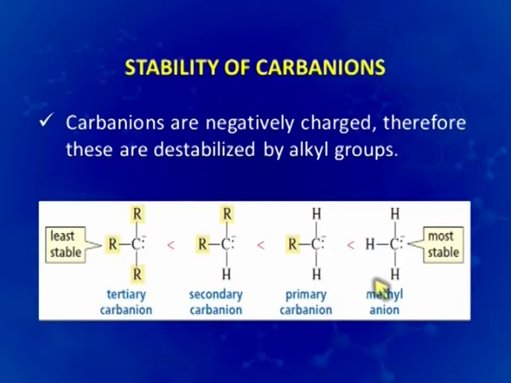In this case, the methyl anion is the most stable, because it has only 3 protons attached here. There is no group which will be electron pushing or which will have a plus I effect.